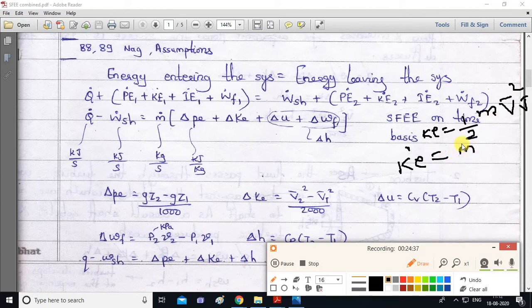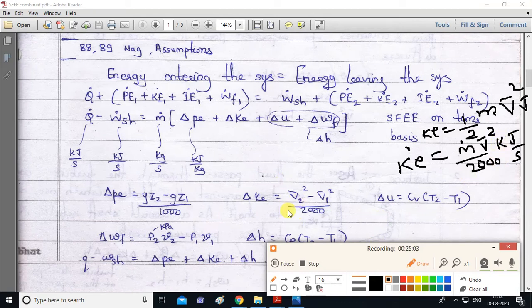So this will become m dot v bar square upon 2. Now the unit will become joule per second, but we require kilojoule. That is why, to convert joule into kilojoule, divide by 1000. So this 2 will become 2000, and instead of joule we can write kilojoule.